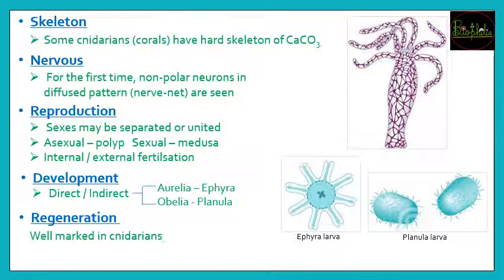So here we see the skeleton. The skeleton of Cnidarians, that is the corals, will be a hard skeleton made up of calcium carbonate. Because of calcium carbonate, some Cnidarians, again you should remember it is only some, will have the calcium carbonate covering or skeleton, and we will call those corals.